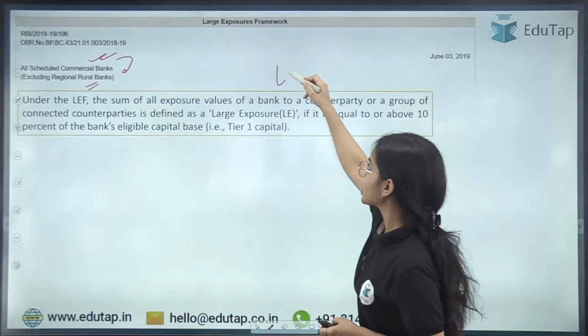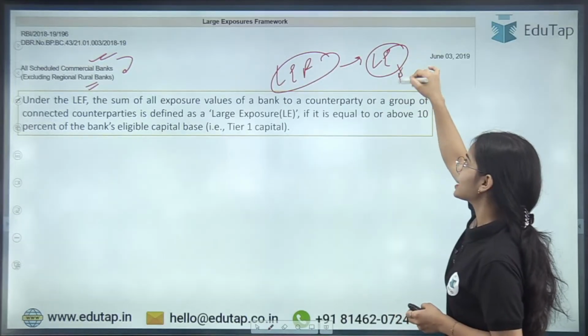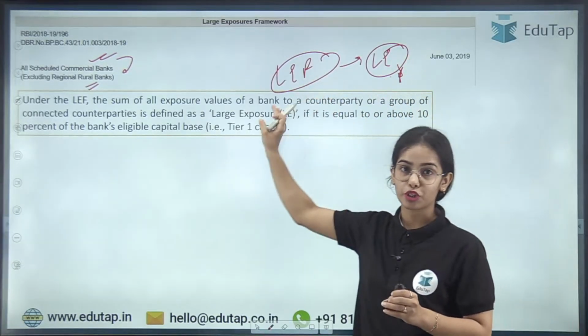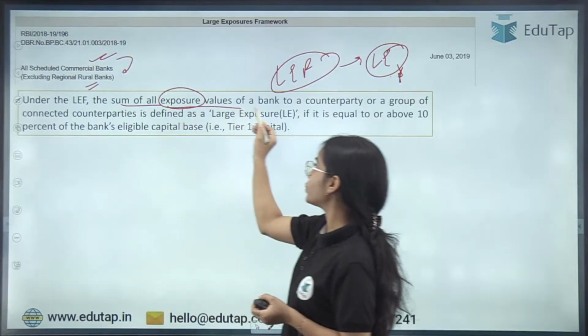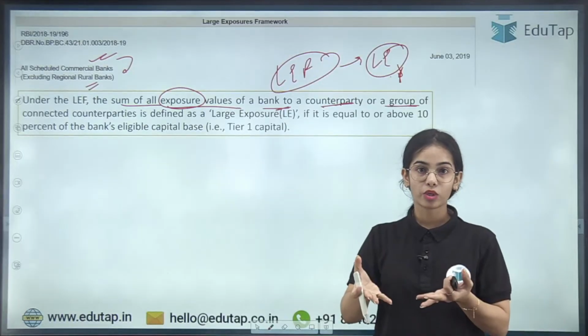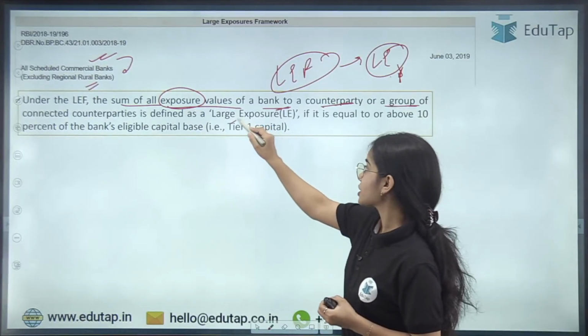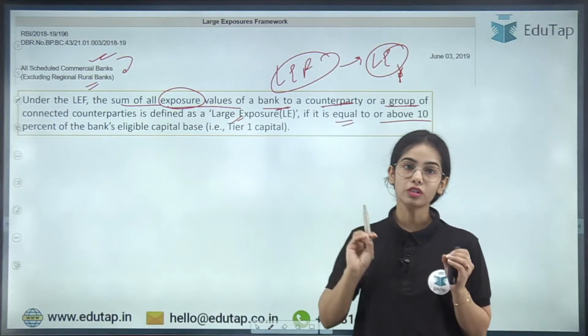So under the large exposure framework, what is the meaning of large exposure? This has been identified for the scheduled commercial bank. Large exposure means the sum of all the exposure value of a bank to a counterparty or a group of connected counterparties, and it will be calculated as a large exposure if it is equal to or above 10% of the tier 1 capital.